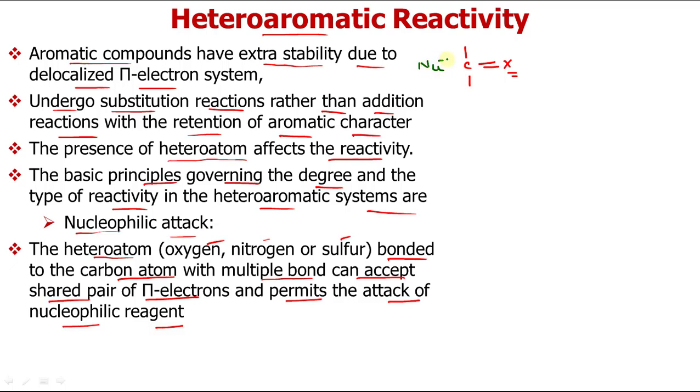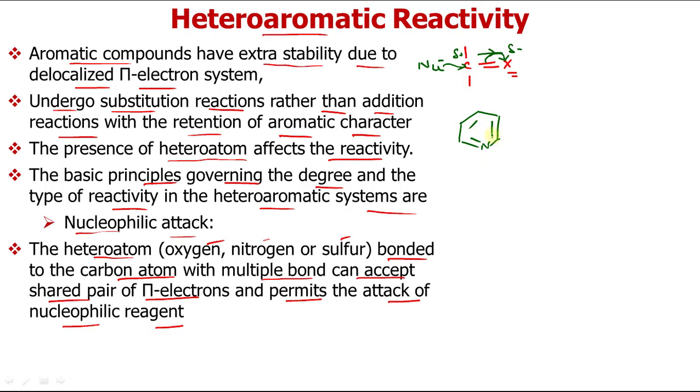Why? The nucleophile will prefer a position which is partially positive or short of electrons. Now this heteroatom has higher electronegativity than carbon, so it attracts the pi electron pair towards itself. It makes this carbon partially positive and the heteroatom partially negative. Now the nucleophile can attack here, and these electrons will shift here. So this is the first type of attack by nucleophiles, directly on the carbon that is bonded to the heteroatom. This can be the case of pyridine, so I can give you an example of such attack in pyridine.